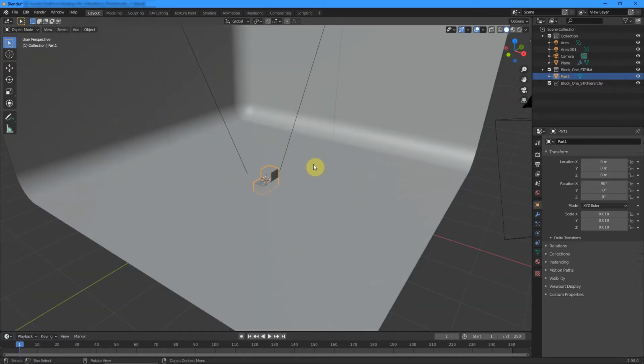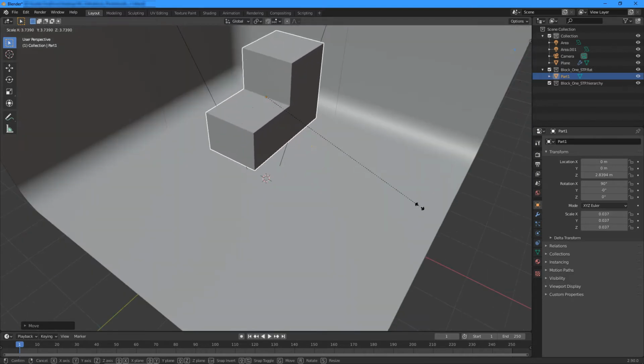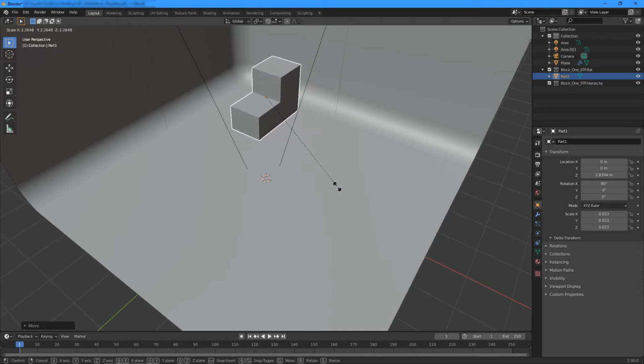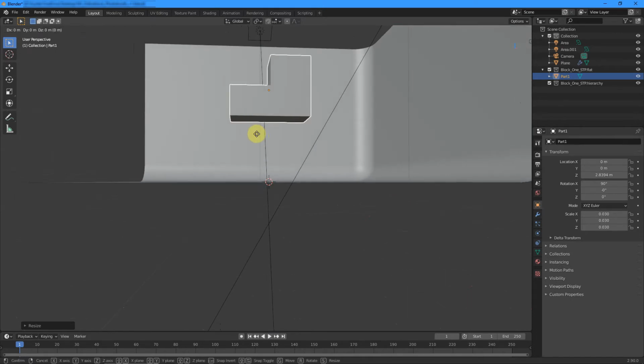To move our block, press the G key on the keyboard to grab, that's G to grab, the block, and then to move it just straight up and down, press Z to move it on purely the Z axis. To make this block a little bit bigger, press S to scale, and you can scale this up, and you can also type in a number. In this case, we're going to scale it up 3 times. So S3. I'm going to press G and Z and move this block so it's just touching the ground plane.